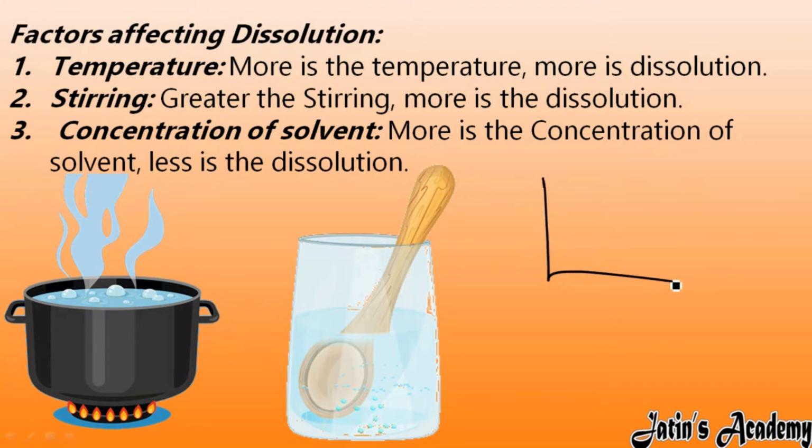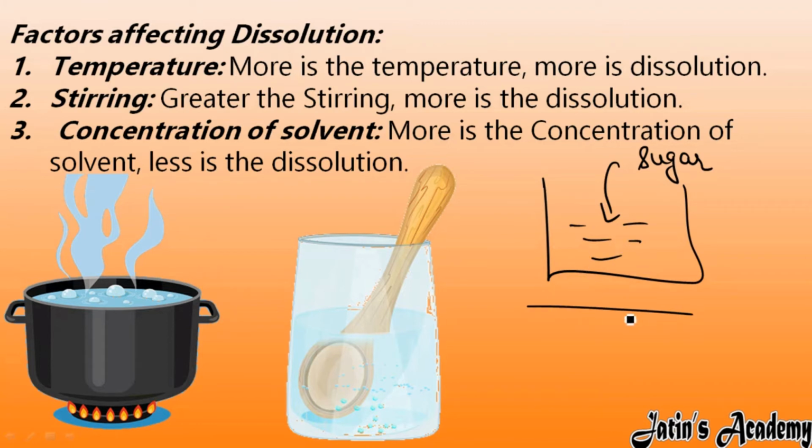For example, here I have a glass, and I am going to put sugar into it. When I just stir the sugar, without giving any temperature, it will take time to dissolve and mix thoroughly. But in the second case, if I take a flame, the dissolution process takes place much faster, meaning the mixing is very fast. Why? Because temperature increases the rate of dissolution.